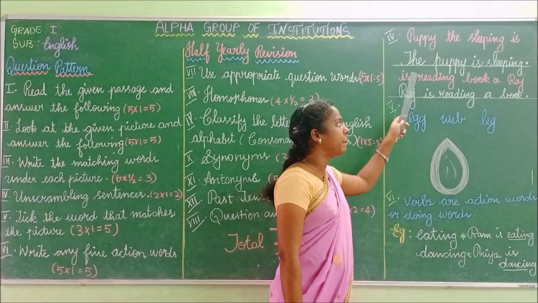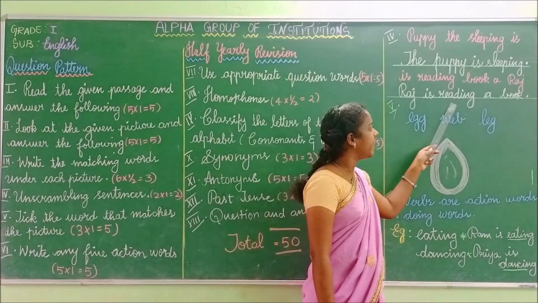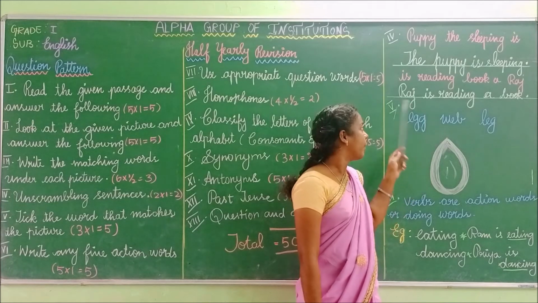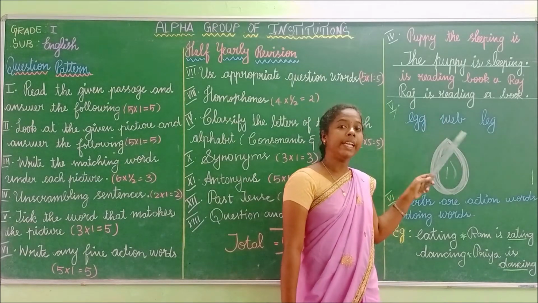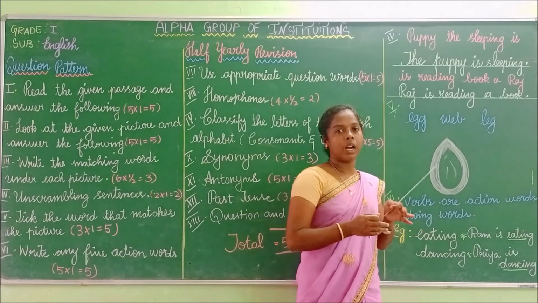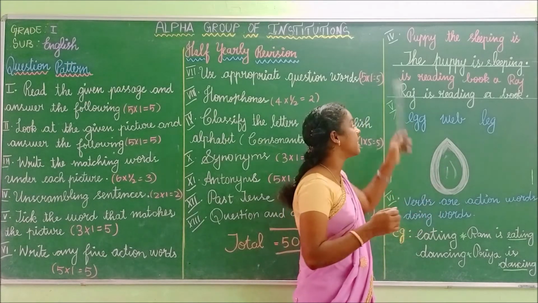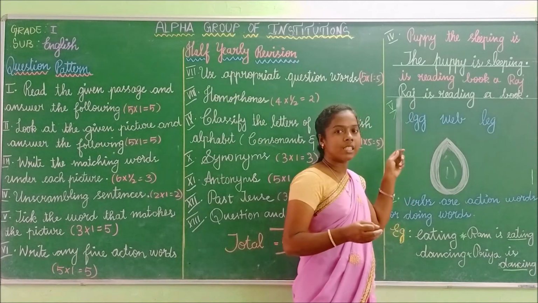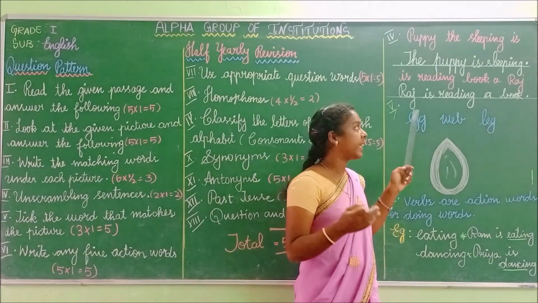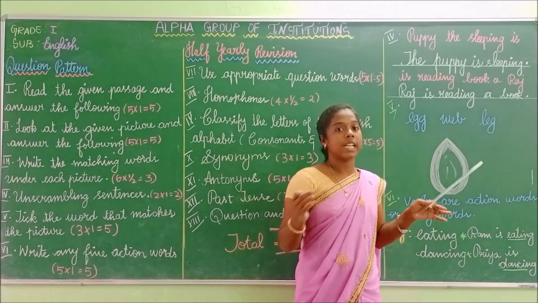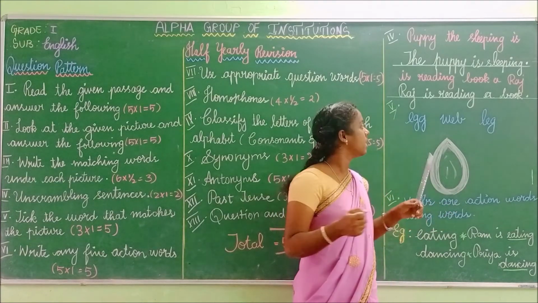So here the puppy is reading a book. What is Raj doing? Raj is reading a book. So here we have arranged the words in a meaningful sentence. Here the puppy is sleeping. Here Raj is reading a book. Like this, you have to arrange the given words in a meaningful sentence.